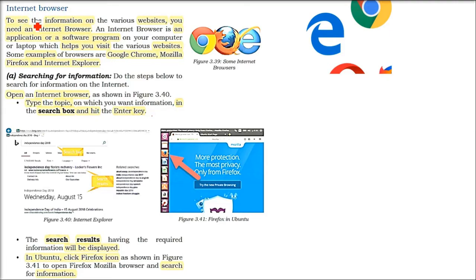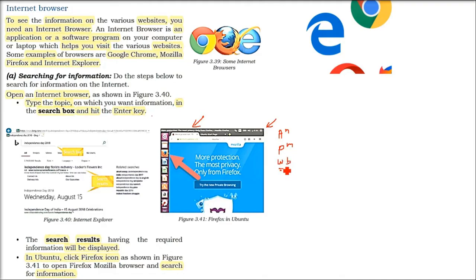What is an internet browser? If you are working on a tablet or even a smartphone, it is somewhat difficult compared to a browser on a computer or laptop, because you are working with your hand. This is just an application program. So an internet browser is a software program where you can browse the internet.